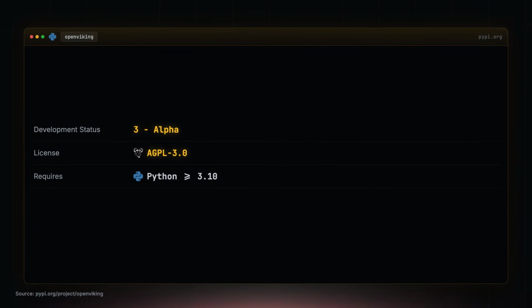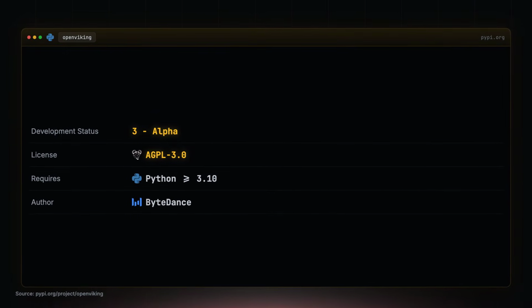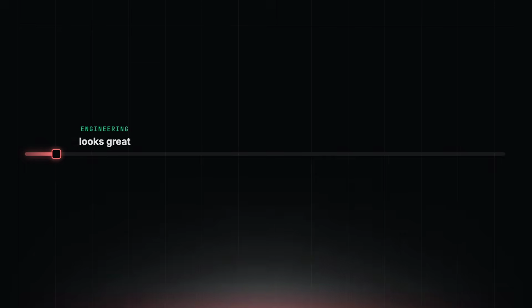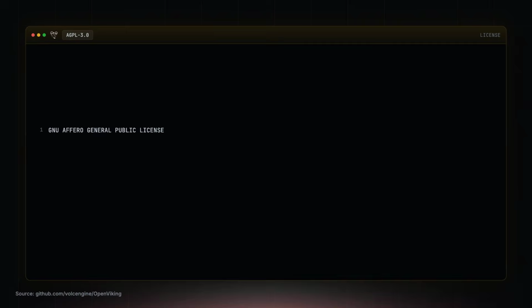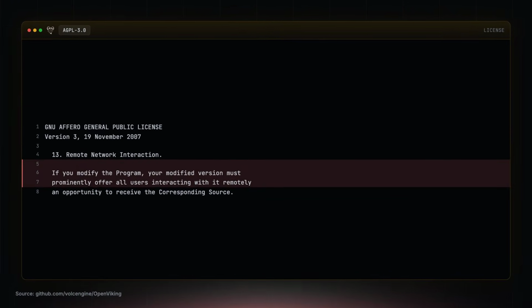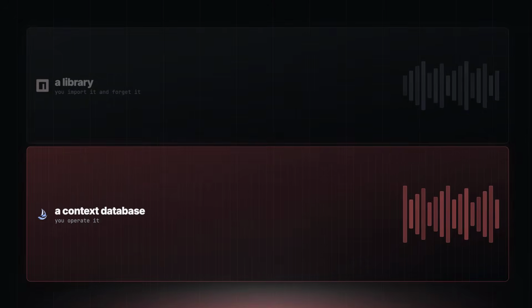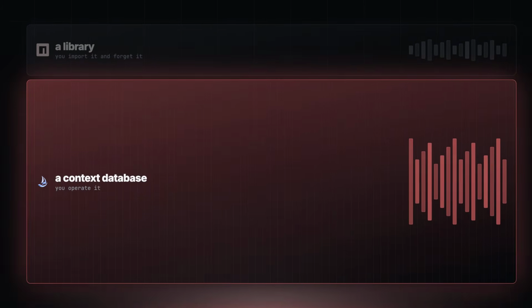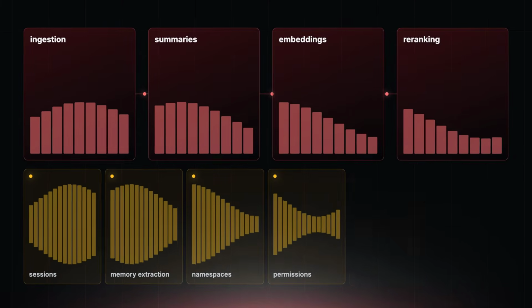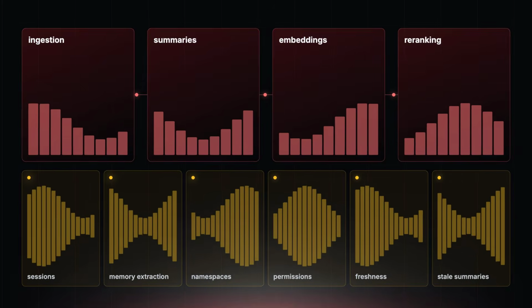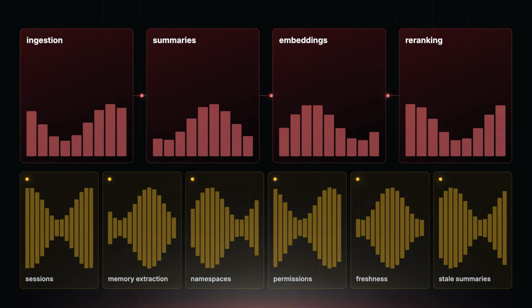Now for the uncomfortable part. OpenViking is early. The package metadata calls it alpha, and the main project license is AGPL 3.0. That is not automatically a problem, but it is something companies will notice. AGPL is not a casual license for every commercial code base. Also, a context database is a bigger operational commitment than a library. You now have ingestion, summaries, embeddings, re-ranking, sessions, memory extraction, namespaces, permissions, freshness, and stale generated summaries.